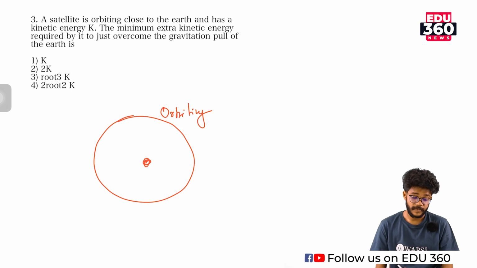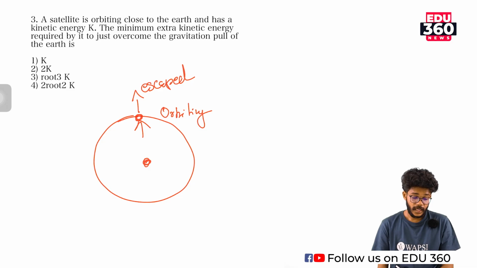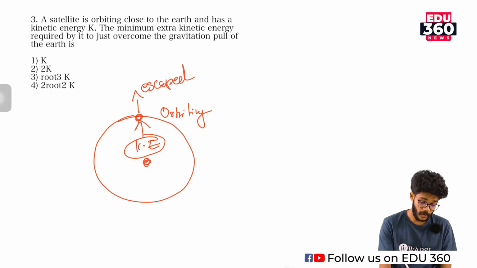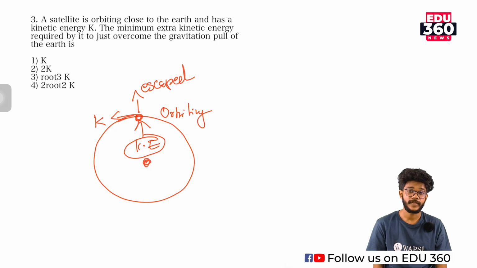Okay, the minimum extra kinetic energy, if this is a satellite, we are actually giving a kinetic energy required to just overcome the gravitational pull. That means it has escaped from the earth. So we want to calculate the kinetic energy. Okay, and it is orbiting with an energy of K. That means kinetic energy K.